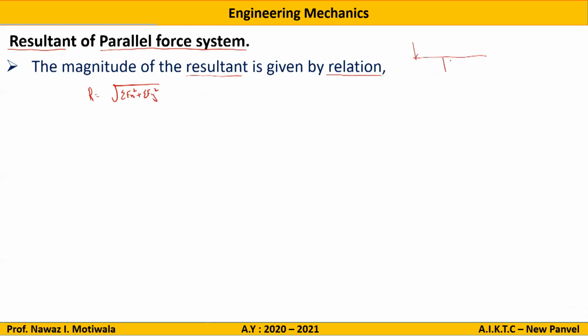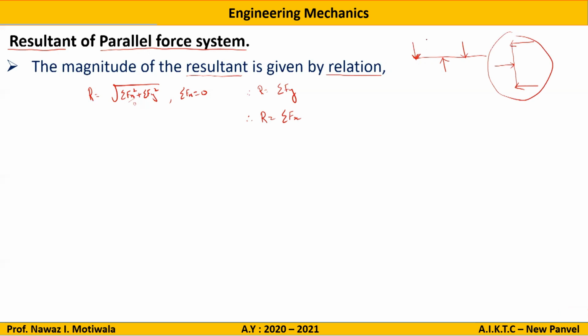But here, let us say this is a parallel force system wherein all the forces are parallel to each other. What will I get? I will get R is equal to summation of Fy. So what you need to do is just add all these forces in the y direction, and that will become your resultant. On similar lines, if the parallel forces are all along the x direction, then I will write directly that R is equal to summation of Fx. That is, add all the forces in the x direction and it will give you the resultant value.